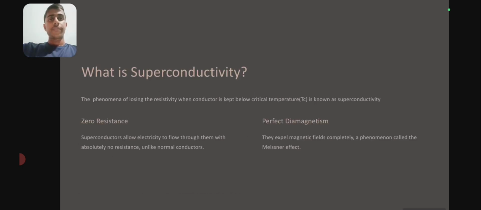What is meant by superconductivity? The phenomenon of losing the resistivity when the conductor is kept below the critical temperature is known as superconductivity. Its properties are zero resistance and perfect diamagnetism. Zero resistance: superconductors allow electricity to flow through them with absolutely no resistance, unlike normal conductors. Perfect diamagnetism means they expel the magnetic field completely, a phenomenon called the Meissner effect.